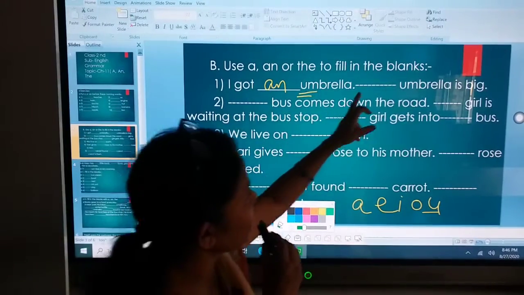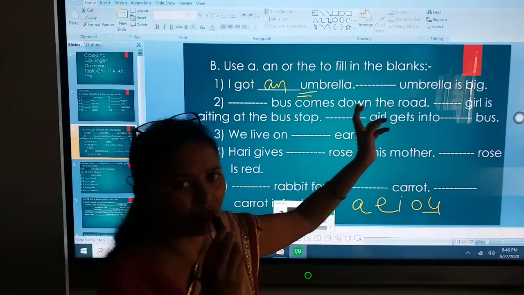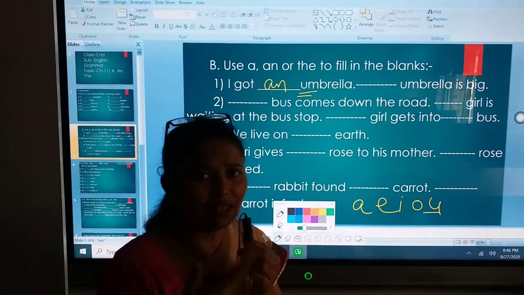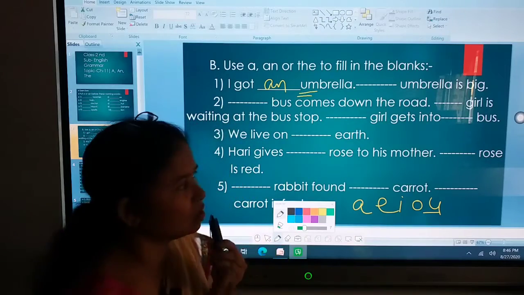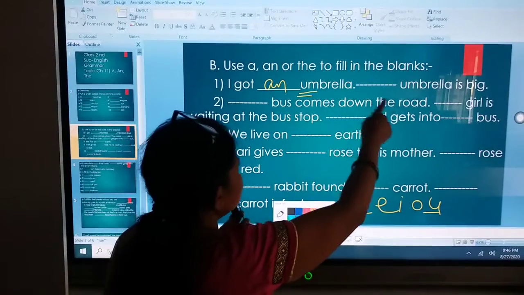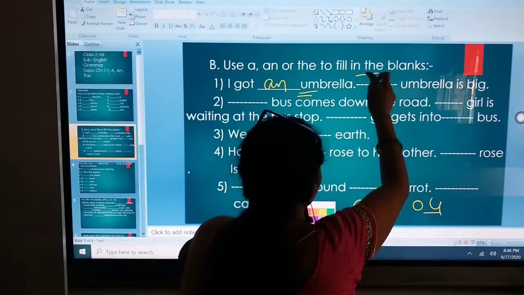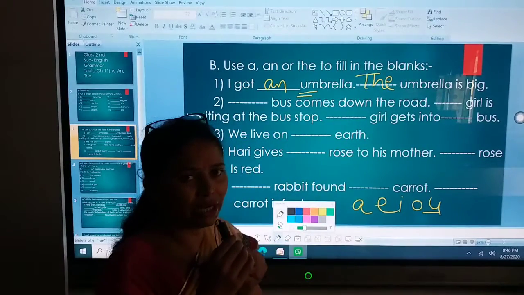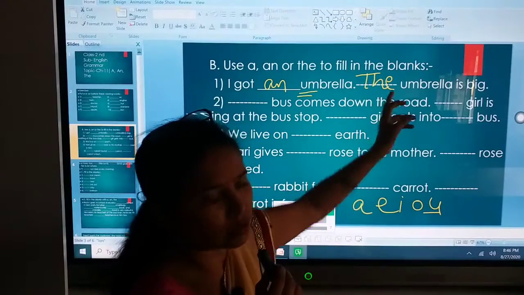Now next is dash umbrella is big. Now here this word umbrella is repeated. If your word repeats in the second sentence, then the will come to it. Now here umbrella is repeated twice, so the will come. If the word is repeated in the next sentence, then the will be added to it.